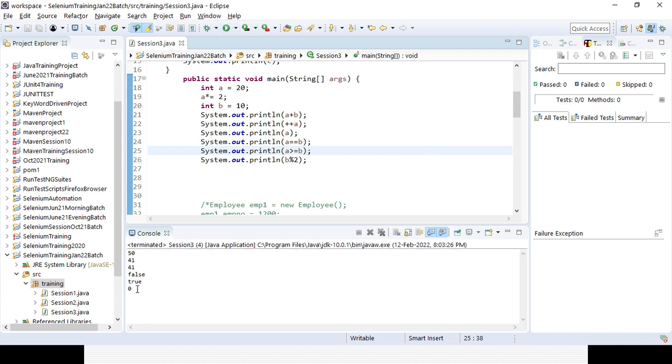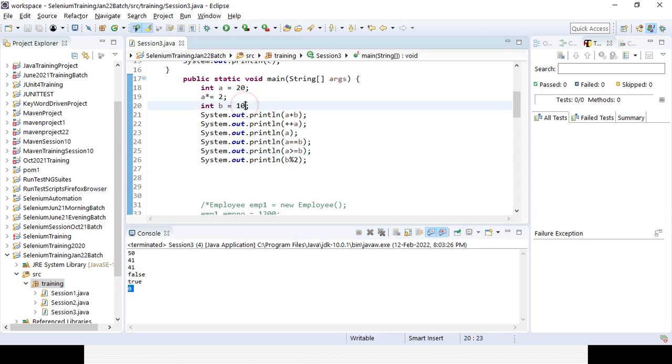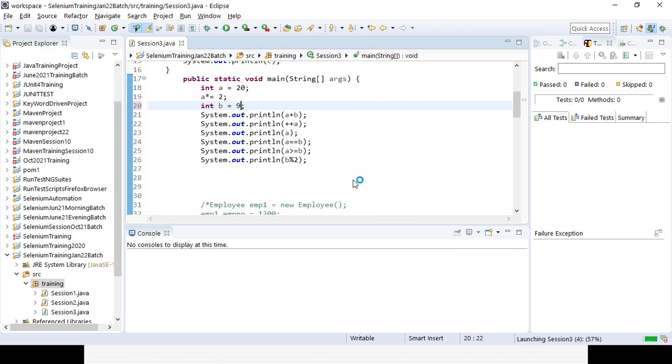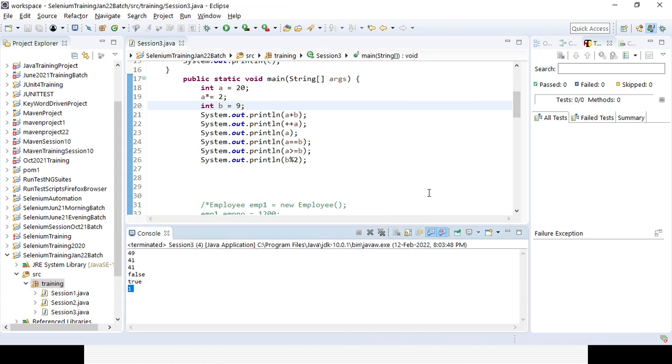It's kind of a remainder. If you divide something, say 9 by 2, it will give you 1, because 2 into 4 is 8, and 1 will be the remainder. So that's where the modulus operator is used. So it will give you the value 1. You can see.